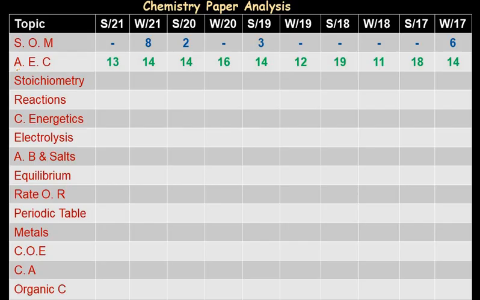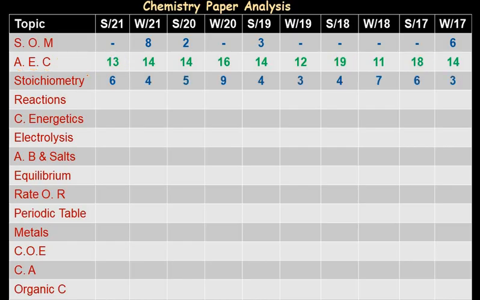The next topic is atoms, elements and compounds, and you can see that every year a good number of marks were covered from this topic. So this is a big and important topic where we can see that every year 13, 14, 16, 12, 19, summer 18, 19 marks, summer 17, 18 marks questions were asked from this topic. So you can consider this a very important topic. At the end of the video, I'll also show you what subtopics from this chapter you should give importance to, to cover good marks.